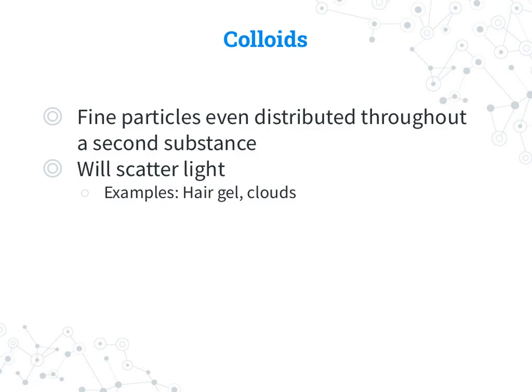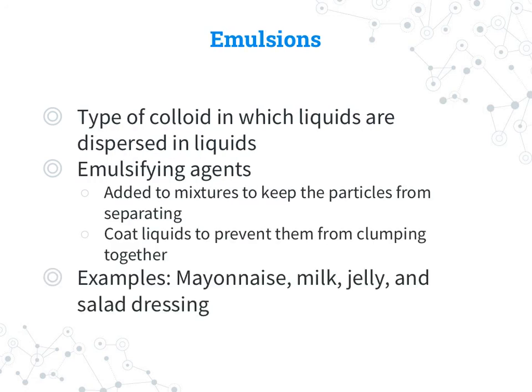Colloids are fine particles that are evenly distributed throughout a second substance, and it will scatter light. So hair gels, clouds, etc. And emulsions are a type of colloid in which there are liquids dispersed in liquids. There's an emulsifying agent, and it's added to mixtures to keep the particles from separating. They coat the different liquids to prevent them from clumping together.